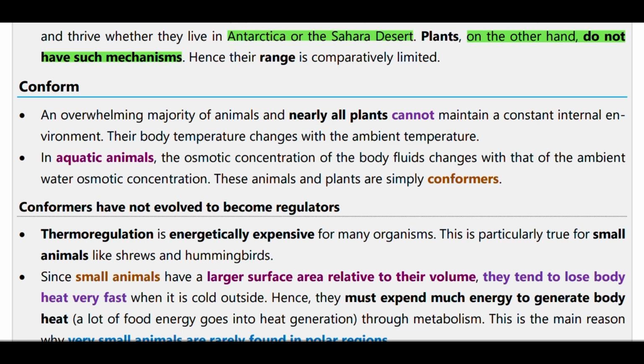Nearly all plants cannot maintain a constant internal environment. Their body temperature changes with the ambient temperature. In aquatic animals, the osmotic concentration of body fluid changes with that of the ambient water. These animals and plants are simply conformers.